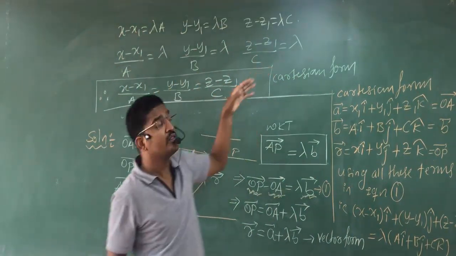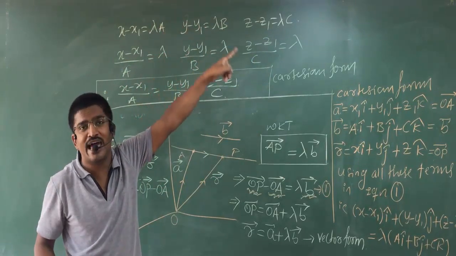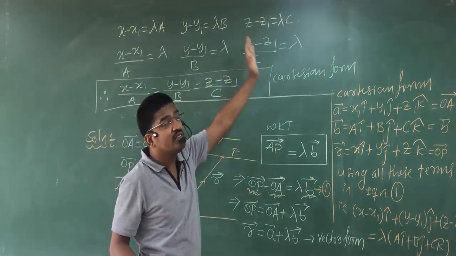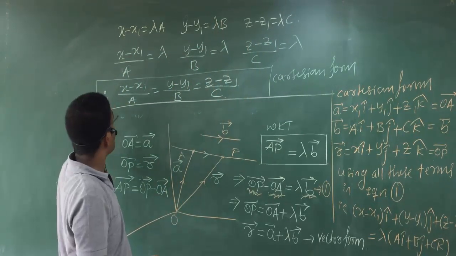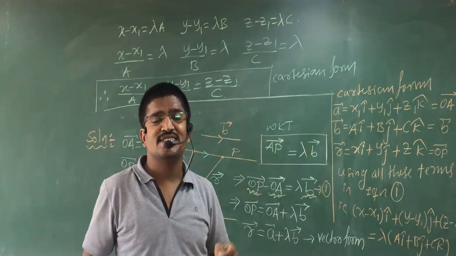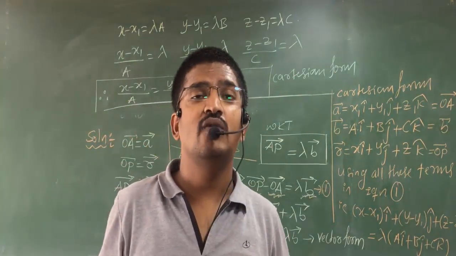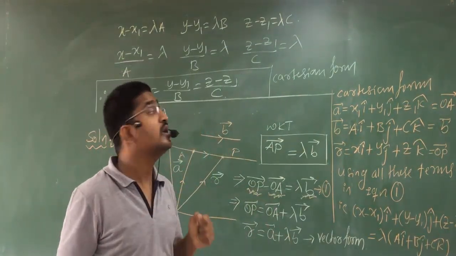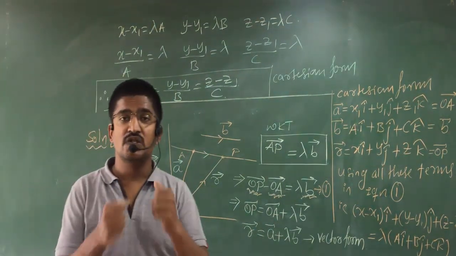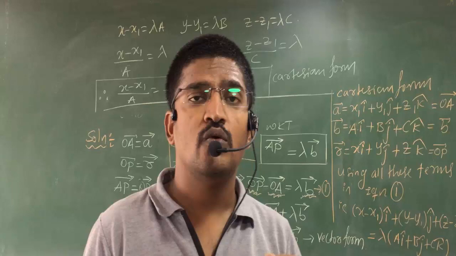Further you simplify this. Therefore all terms are equal to lambda. This is equal to lambda. Second term equal to lambda. Third term equal to lambda. Therefore all 3 terms are equal. Then we can write it as x minus x1 by A equal to y minus y1 by B equal to z minus z1 by C. So this is your theorem 1.